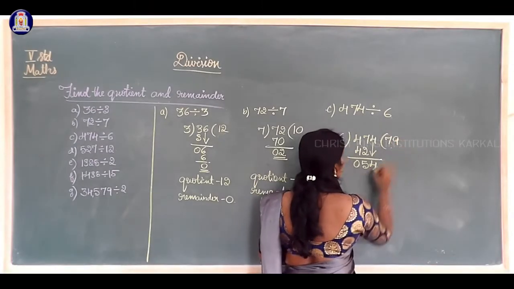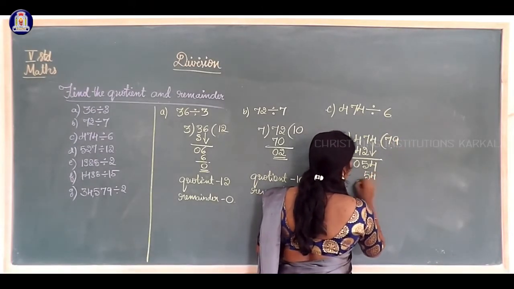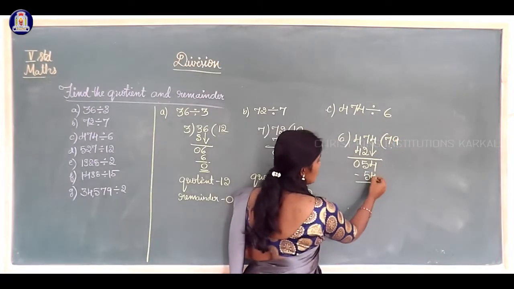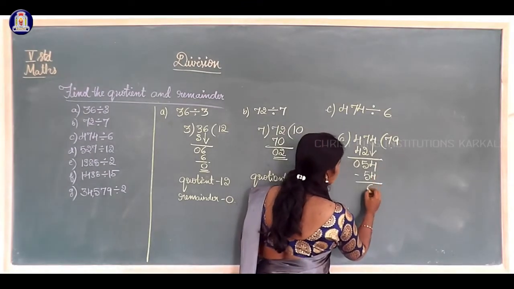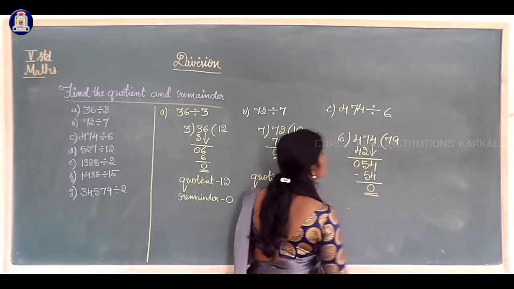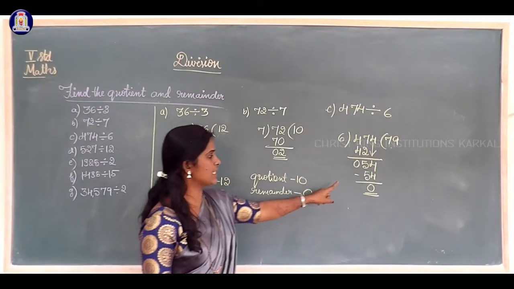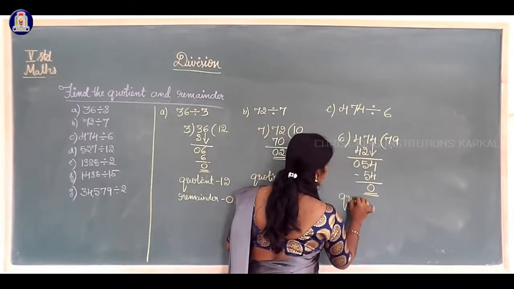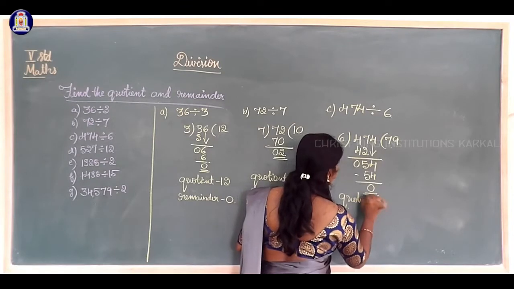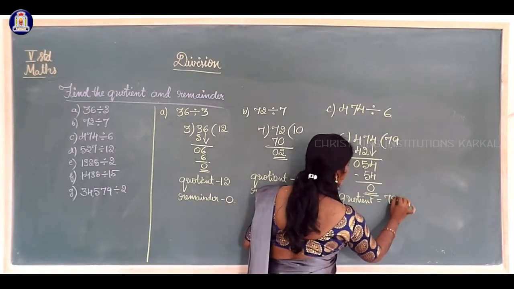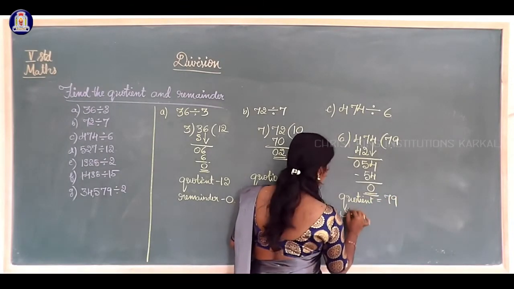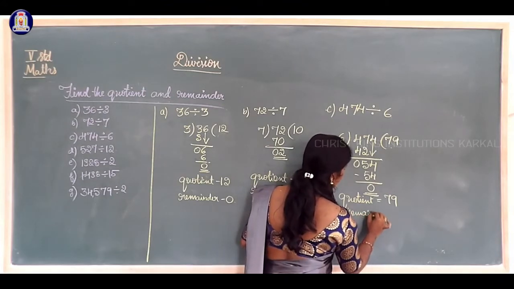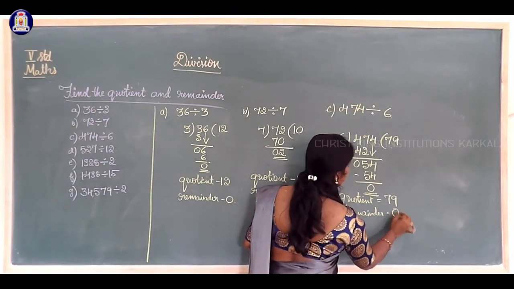Now subtract these two numbers. 54 minus 54 is equal to 0. So here quotient is 79 and remainder is 0.